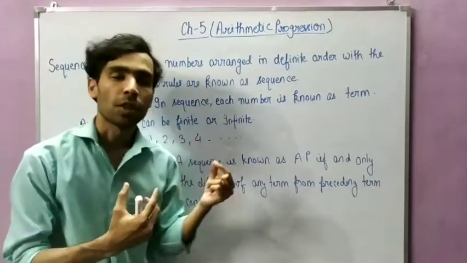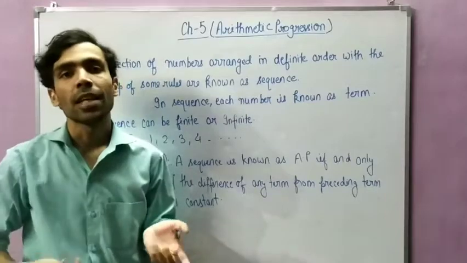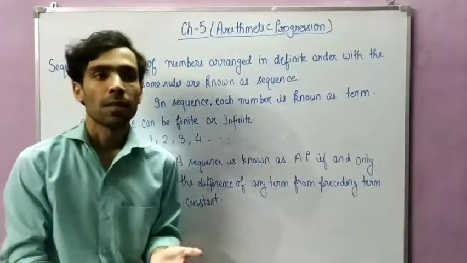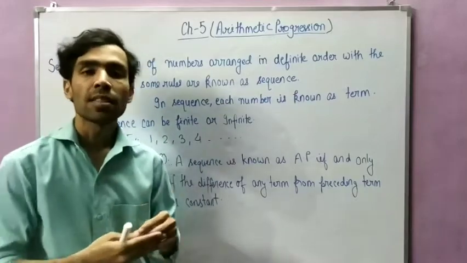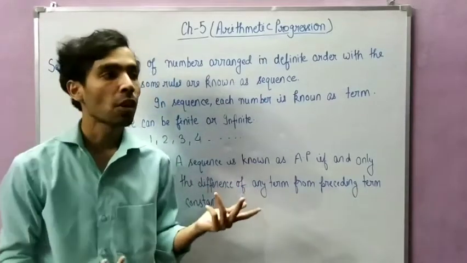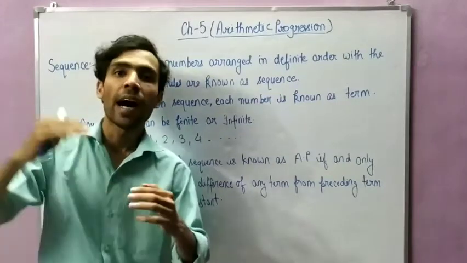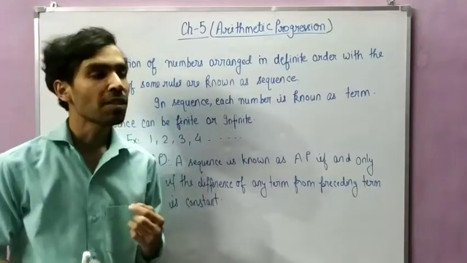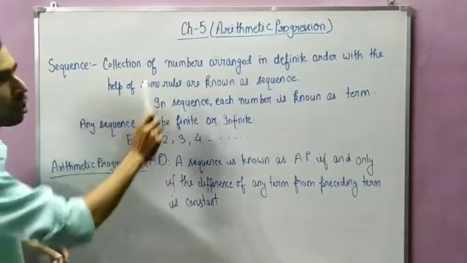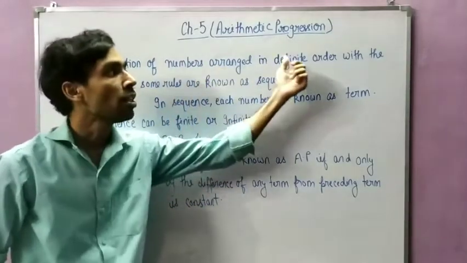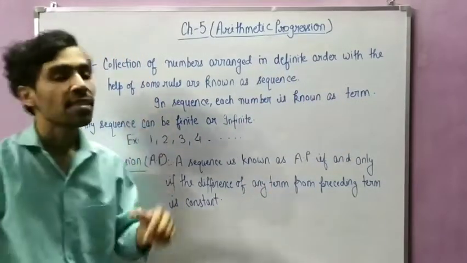What is progression? Progression means some type of series, or in other words, a sequence. What do you understand by sequence? Sequence means a sequence of numbers, a sequence of alphabets, a sequence of names, a sequence of heights of students. Like I have written, a sequence is a collection of numbers arranged in a definite order with the help of some rules.